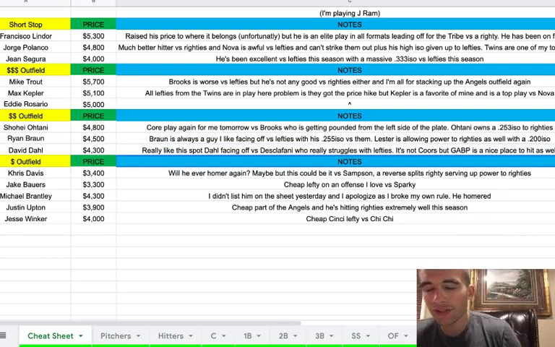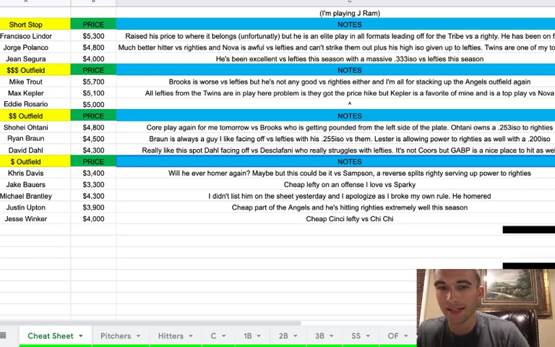It's not Coors Field, but Great American Ballpark is a nice place to hit as well, so we do get these Rockies at a nice discount. And I will say, I do like David Dahl, and I also like Charlie Blackmon, but he just didn't make the cut over guys like Kepler and Rosario, but I do think Blackmon is in play as well.